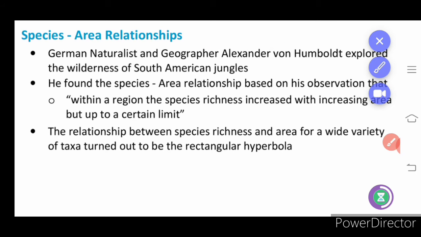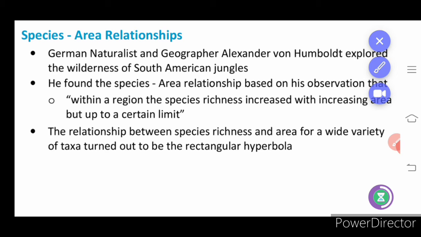Next we have the species and area relationship. So the German naturalist and geographer Alexander said, based on his observation, that within a region species richness increased with increase in area, but only to a certain limit.